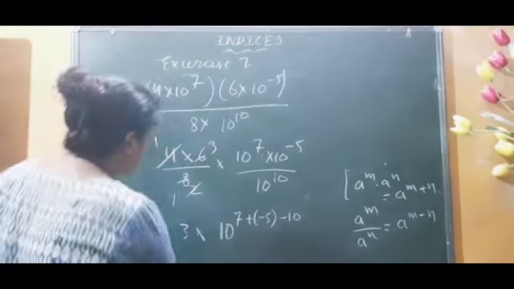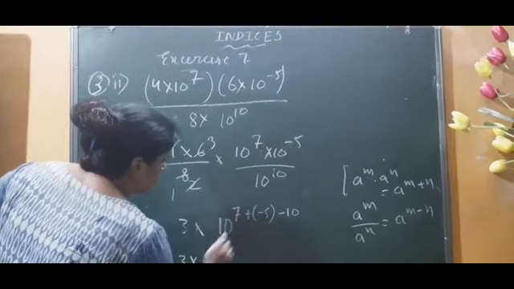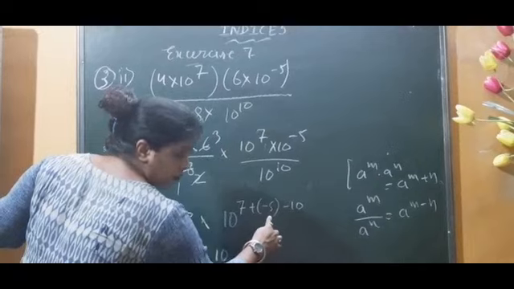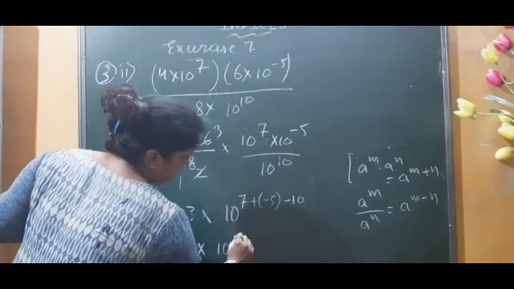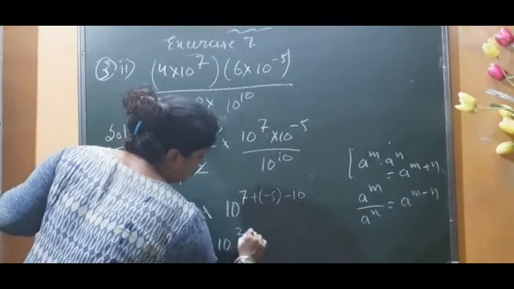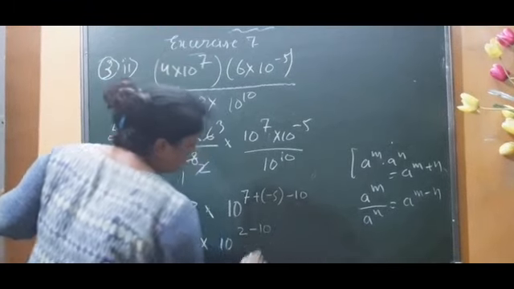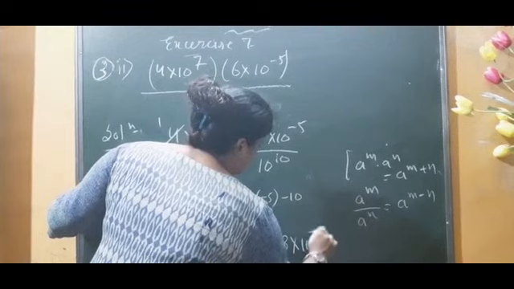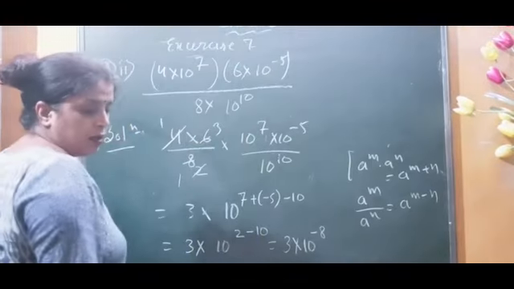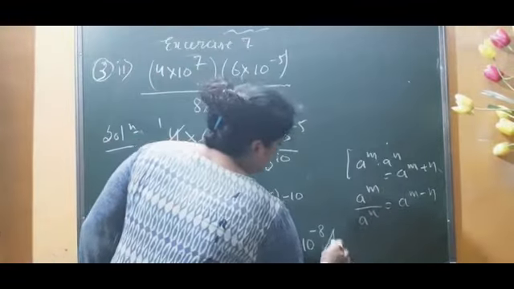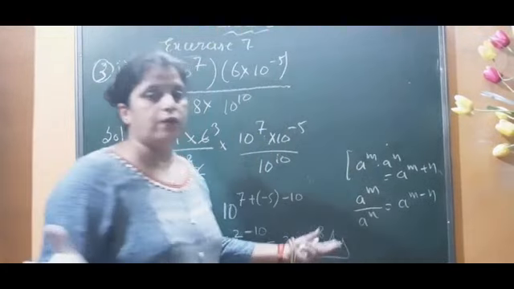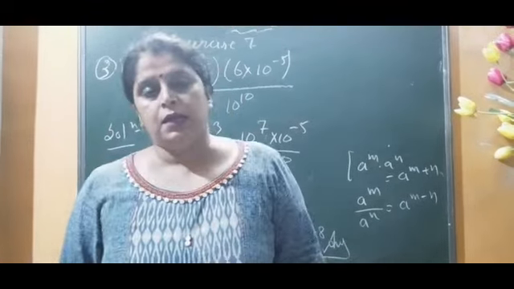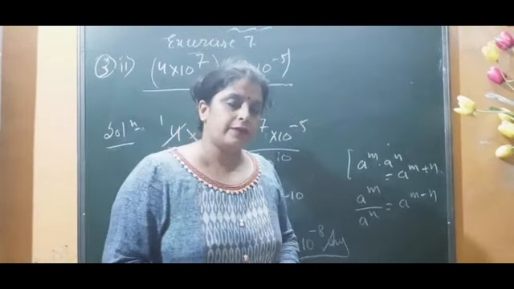Now, 3 into 10 to the power 7 minus 5: what is 7 minus 5, children? It is 2, and 2 minus 10 is minus 8. So next we write 3 into 10 to the power minus 8, and this is your answer. Over. So in this video, up to this one only.